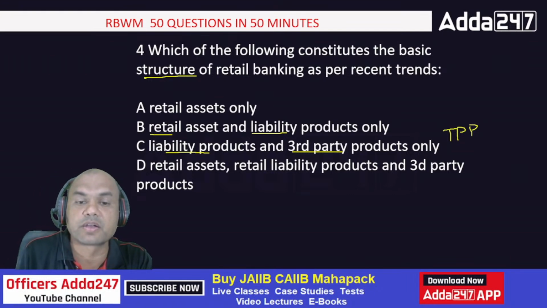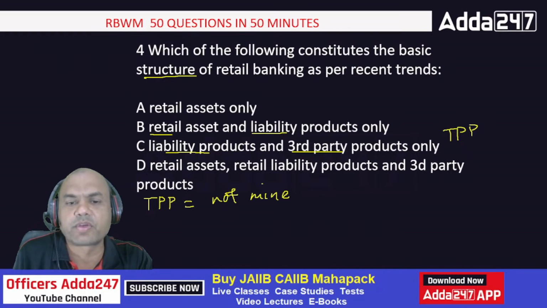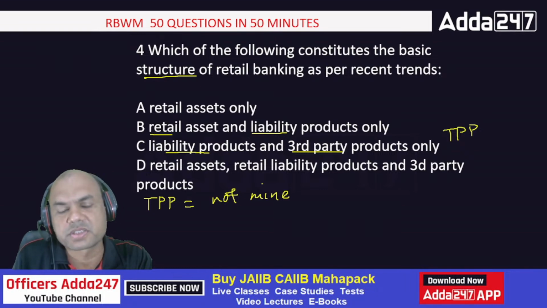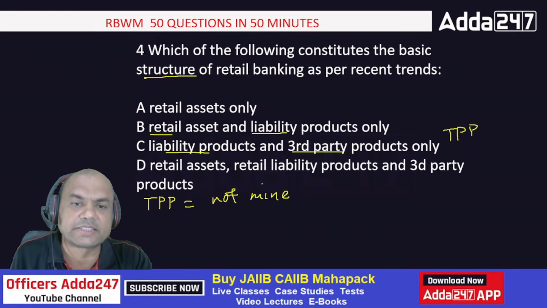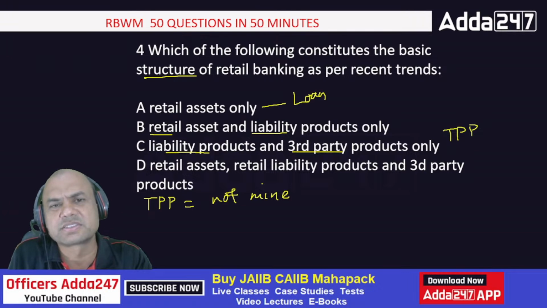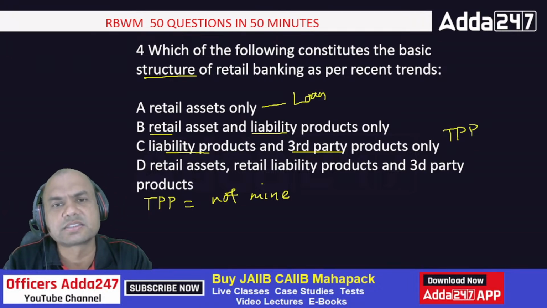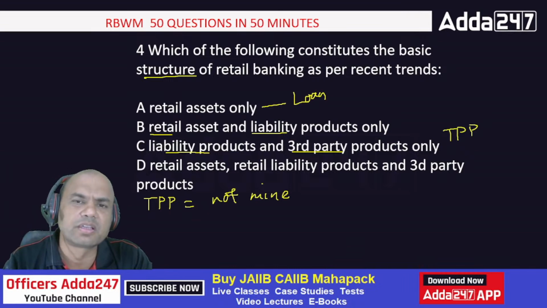Here, I'll write it over here. TPP equals to not mine. The products which are not mine. For example, not mine means not banks. Okay. For example, which are the bank products? Asset products. Asset means what? Loans. Right? Loan products. So in loan, what do I have? All these: personal loan, credit card, consumer loan, then loan against shares. Okay, many, home loan. You can name anything.